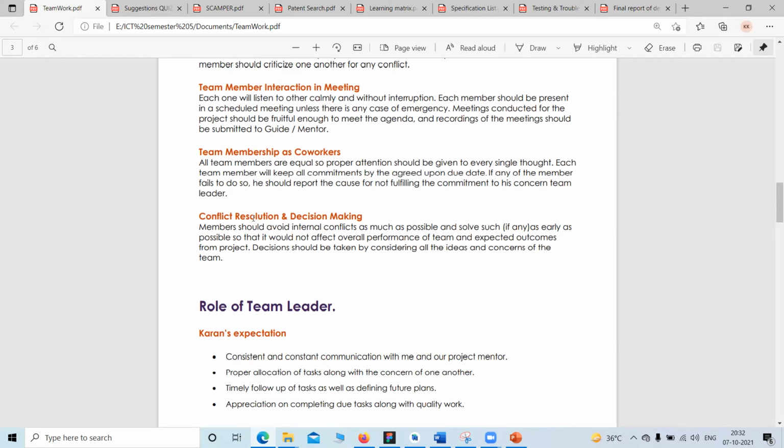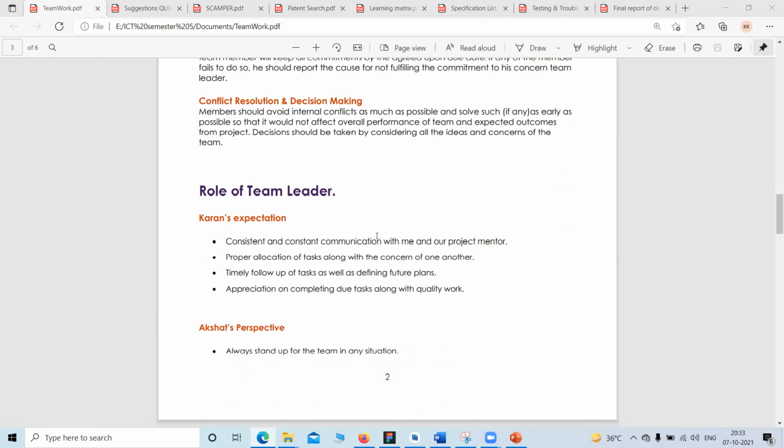Whenever there is any conflict between the members of the team, it should be resolved as fast as possible, because if they are not happy with whom they are working, then they would not give their proper quality work. And decisions should also be made by the leader.